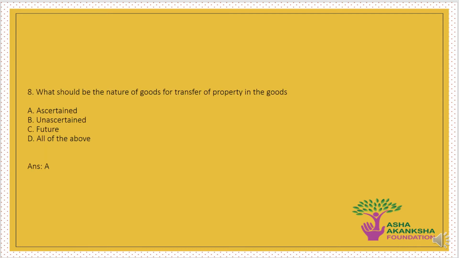The next question is, what should be the nature of goods for transfer of property in goods? The options are A. Ascertained goods, B. Unascertained goods, C. Future goods, or D. All of the above. The correct answer to this question is option A, that is, ascertained goods should be the nature of goods for the transfer of property in goods between a buyer and a seller.